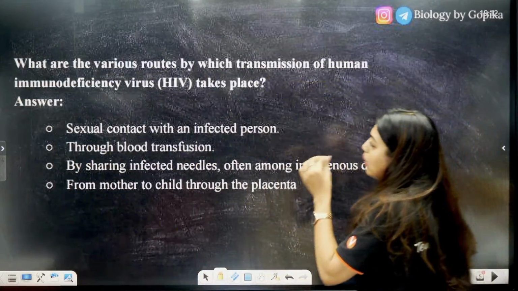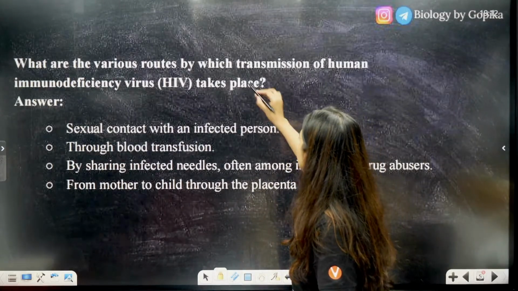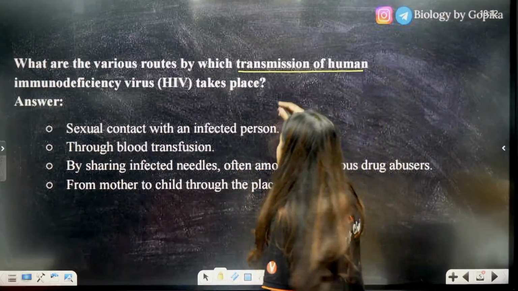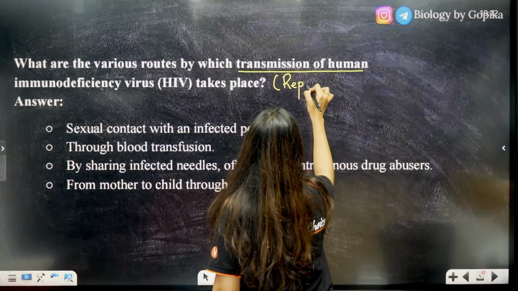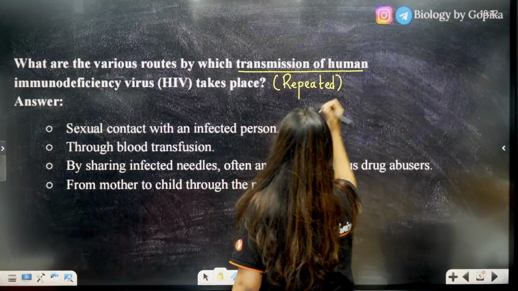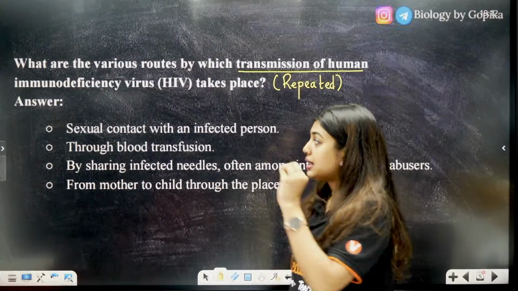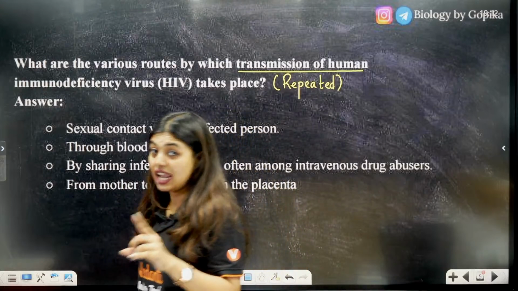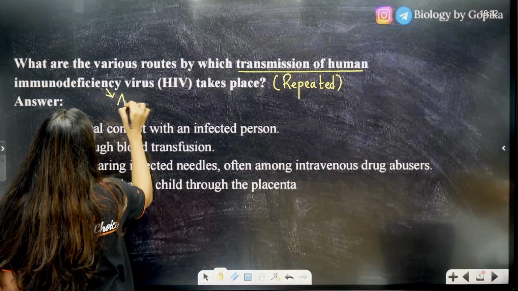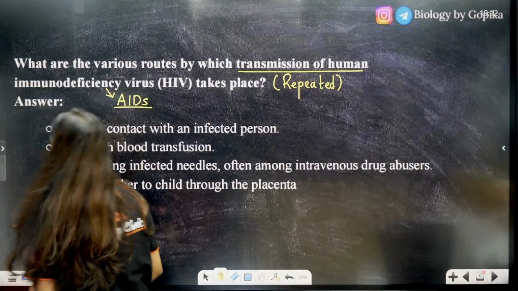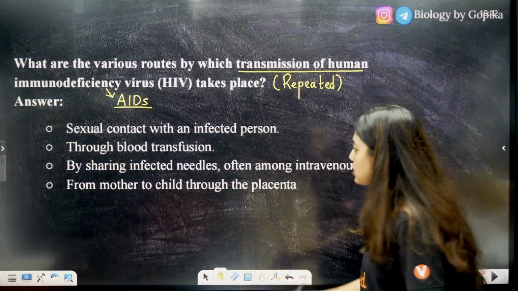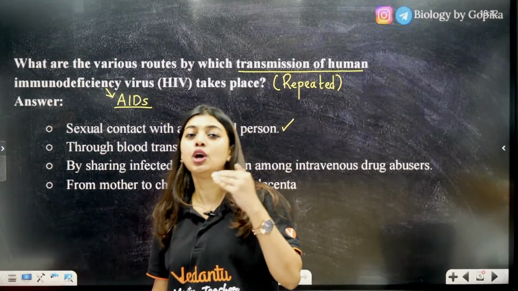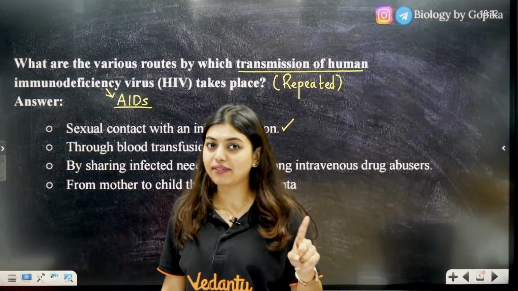Let's move on. Now, what are the various routes by which transmission of human immunodeficiency virus takes place? This question has repeated so many times, students. What are the various methods by which the AIDS causing virus gets transmitted? First one, sexual contact with an infected person. That means if you have sexual intercourse with the infected person, you will end up having the infection.